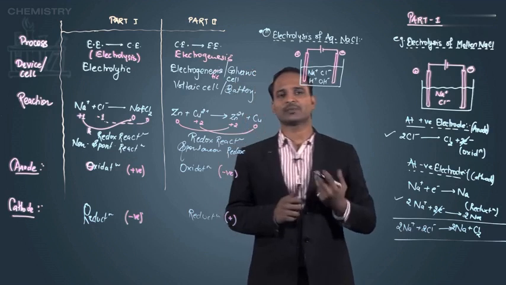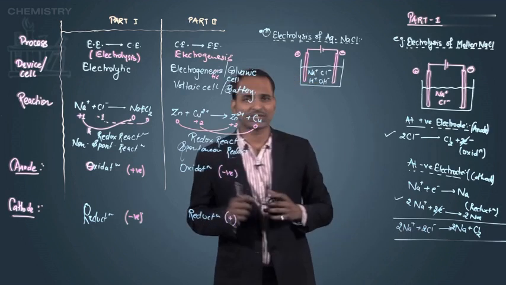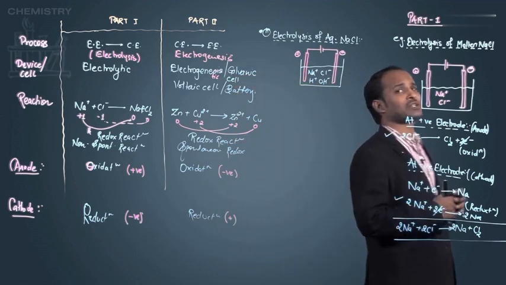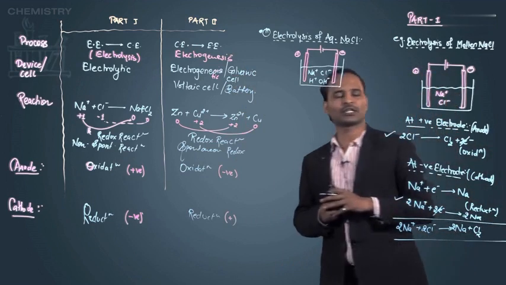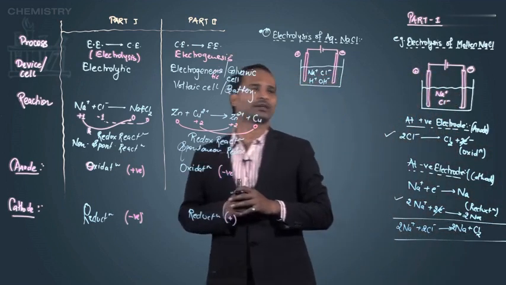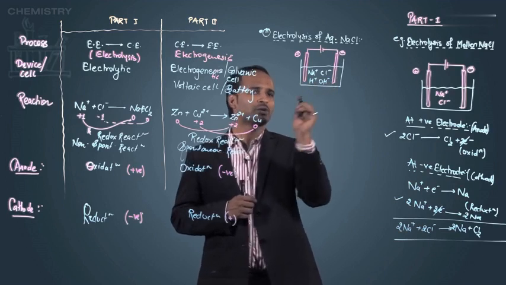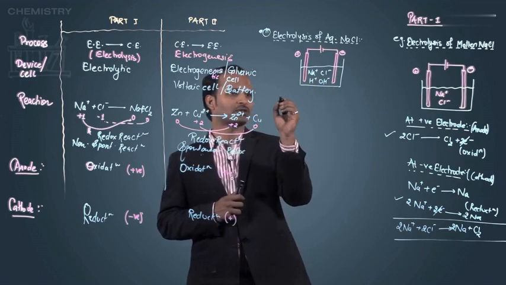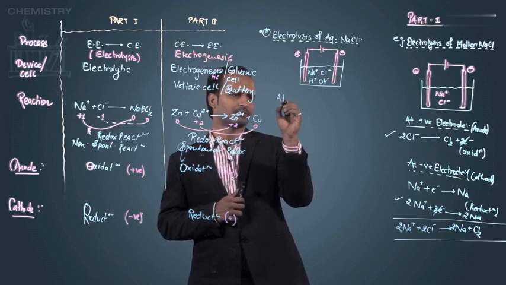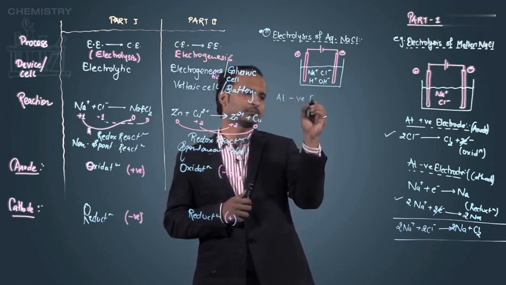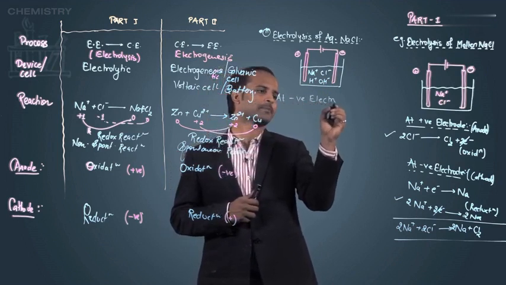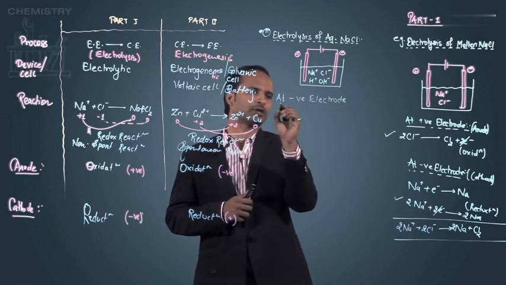Now once I pass the electricity, again the ions will start migrating toward the opposite electrode. Let's see what will happen at the negative electrode, I'm starting with the negative electrode.